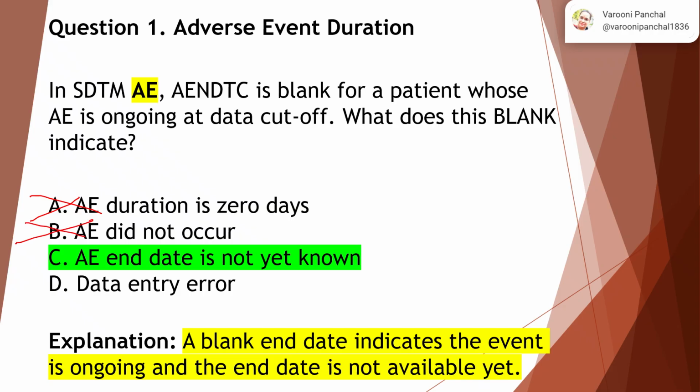Data entry error. It cannot be a data entry error because there could be certain situations where the AE end date is not yet known. A blank end date indicates the event is ongoing and the end date is not available yet. Whenever the AE started, it is ongoing, but the AE has not stopped. When that adverse event actually stops in that specific patient, the end date will be available at that point. That's the reason the correct answer here is option C, which is AE end date is not yet known.